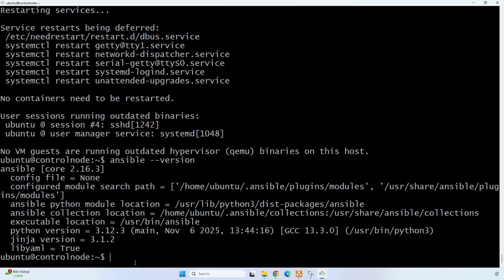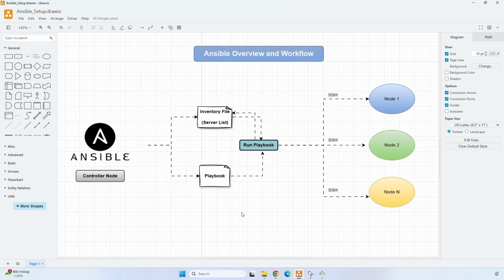Let's clear the screen. So coming to this flow diagram, we have created 3 EC2 instances, one as control node and 2 as worker node instances. And we have changed our control node name. And we have updated the existing packages and installed Ansible inside the control node. And now we have to create an inventory file to provide the server IPs inside this inventory file. So now let's switch to the Git Bash and create the inventory file over there.